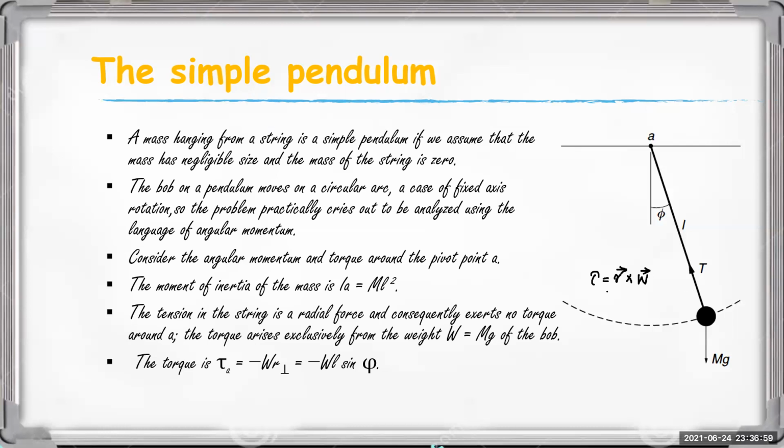Or we can write this as the modulus of R times W, the modulus of W sin phi, where phi is the angle between mg and the radius vector. The same result. Then the torque is minus W L sin phi.